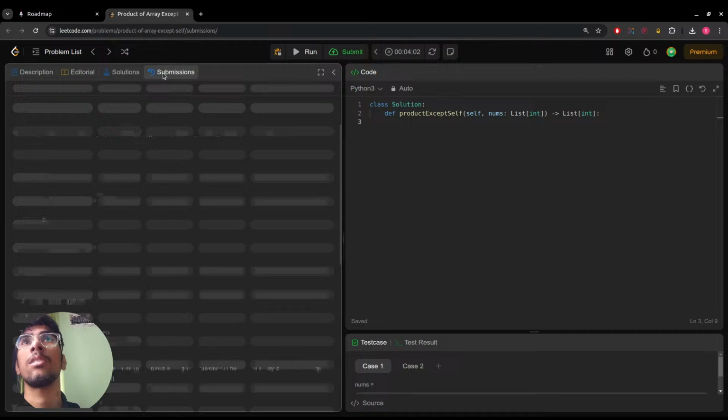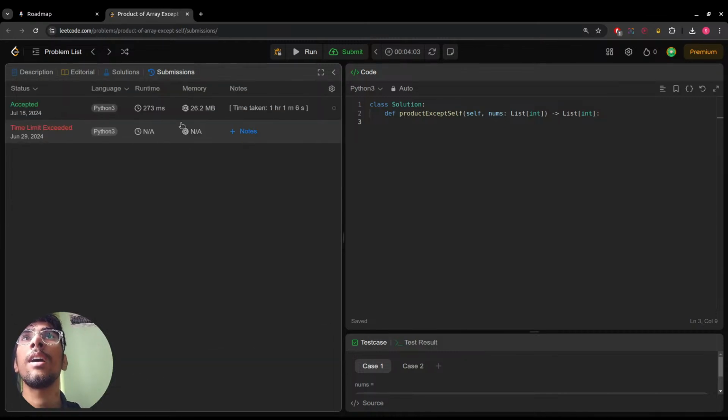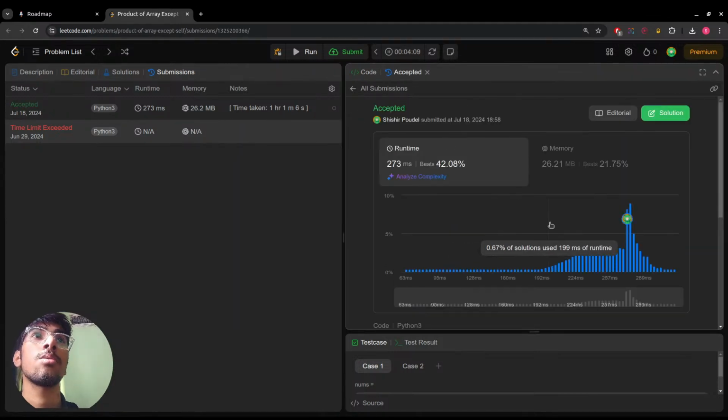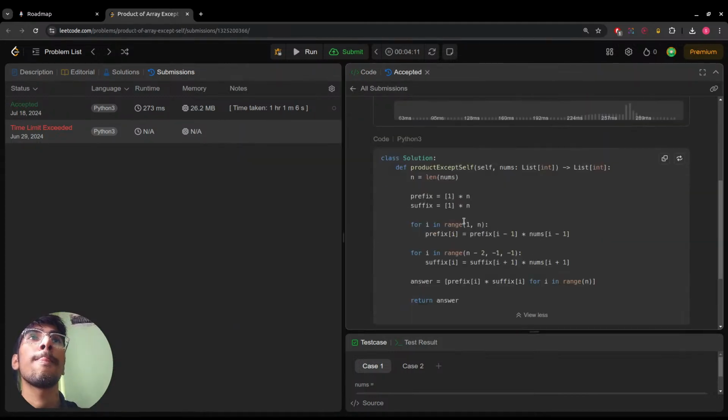I can do it in O of n with division and O of n squared, but I can't do it without using division operators. Okay, prefix equals 1 times n, suffix equals 1 times n, for i in range n, prefix, suffix. For i in range n minus 2, minus 1, minus 1.